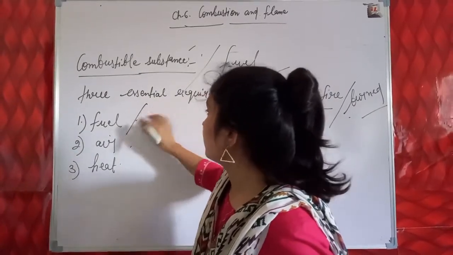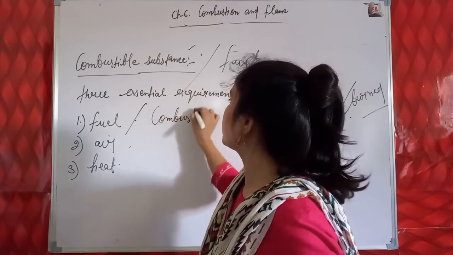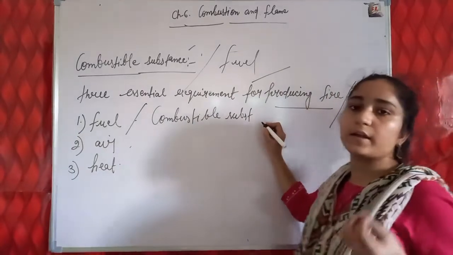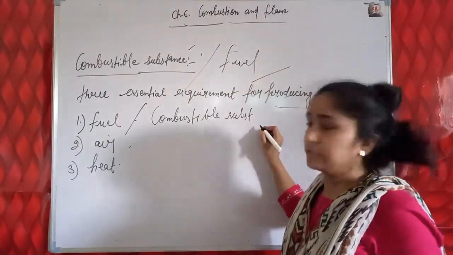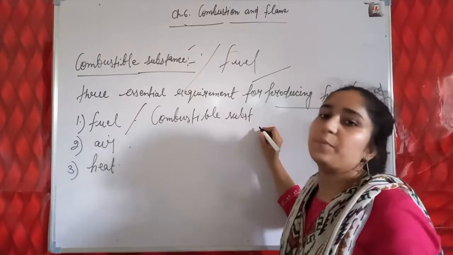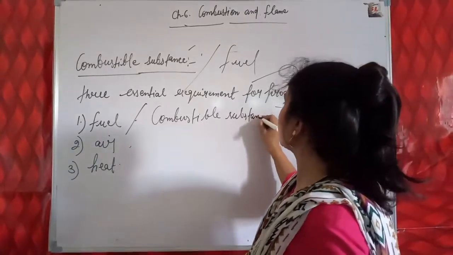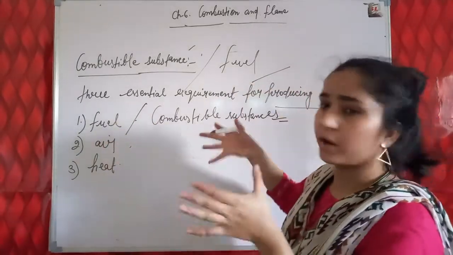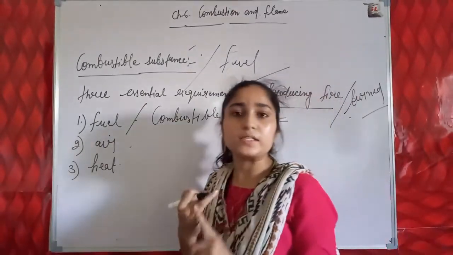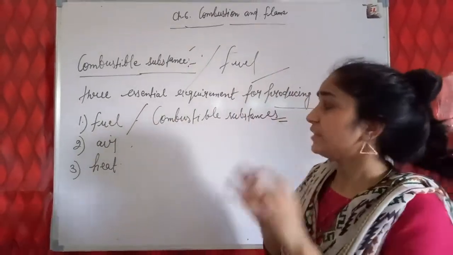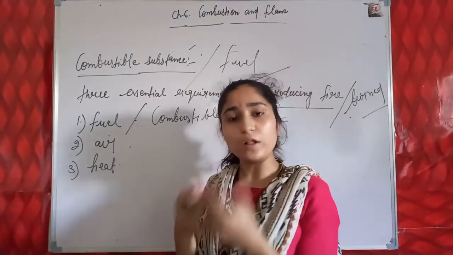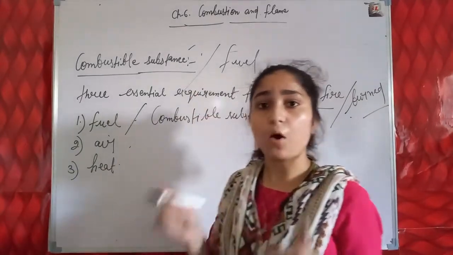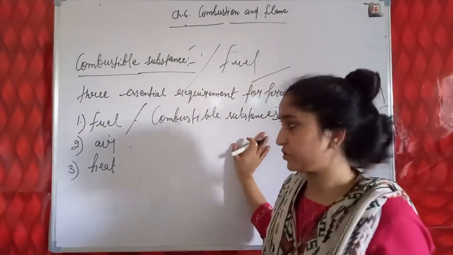Fuel means the combustible substance is called a fuel. That is the substance that will be allowed to be burned and allowed to react with oxygen, as we have discussed in the process of combustion. Combustible substances such as wood will act as a fuel. Petrol, diesel, LPG, CNG are all fuels, and all of these substances can be burned or can produce fire. So they all act as combustible substances.